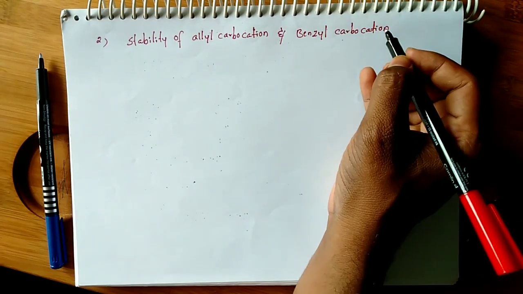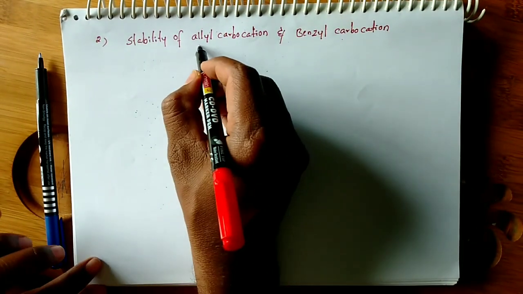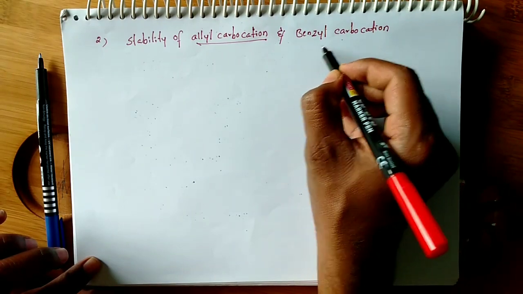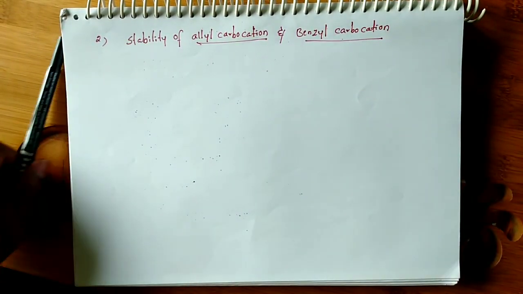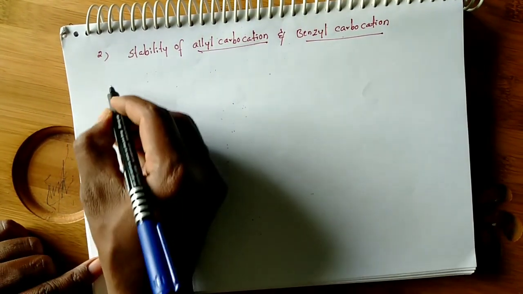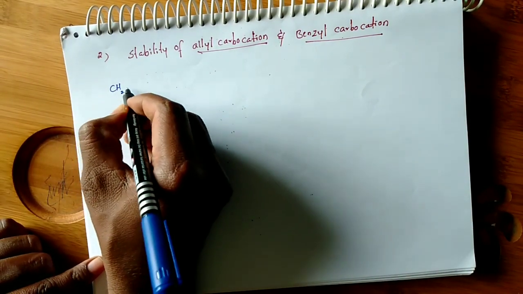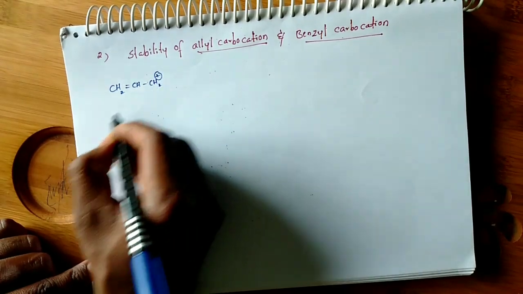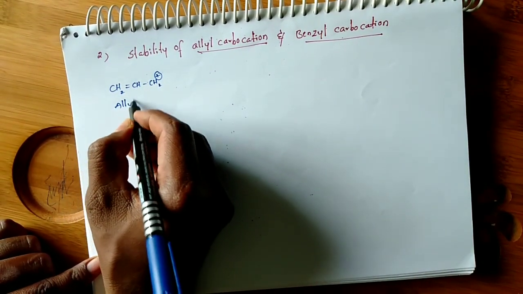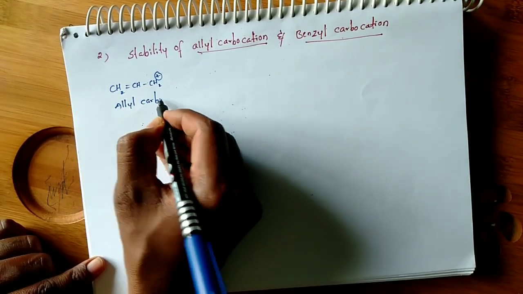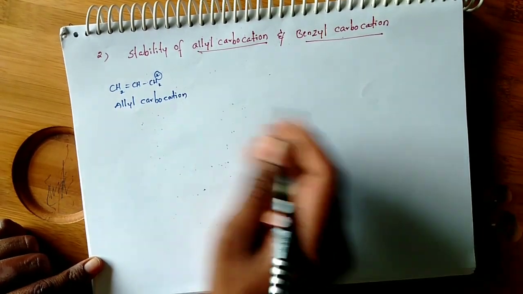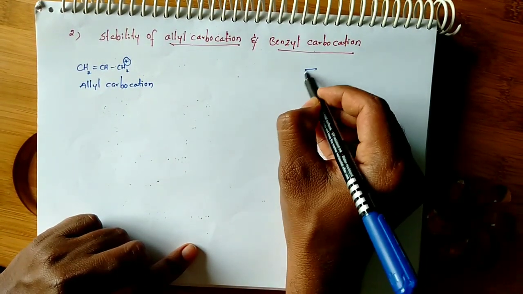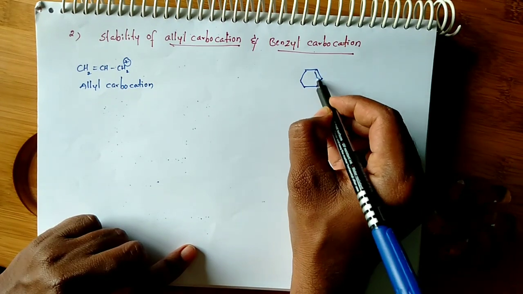How does resonance affect the stability of allyl carbocation and benzyl carbocation? Let us see. What is allyl carbocation? CH2=CH-CH2 plus. This is called allyl cation, allyl carbocation. Okay, see, this is benzyl carbocation.